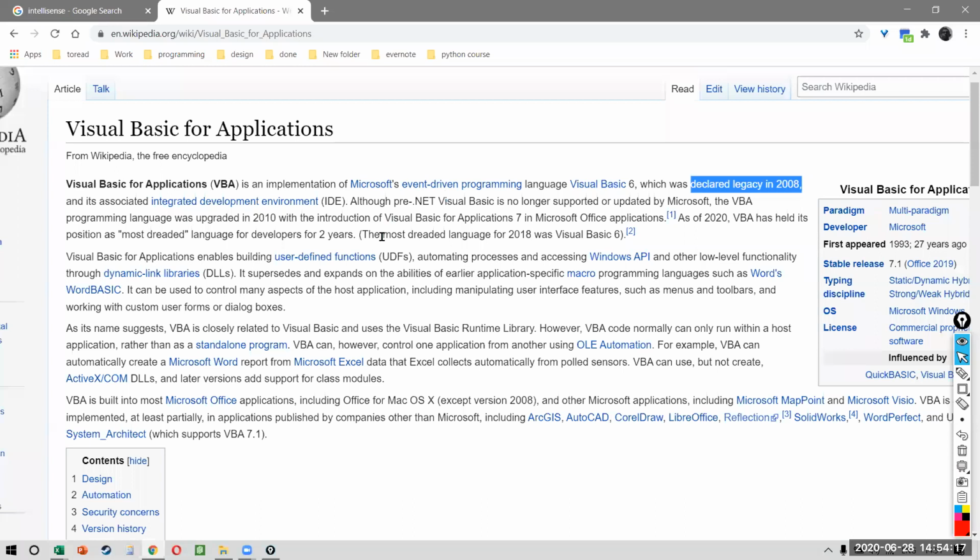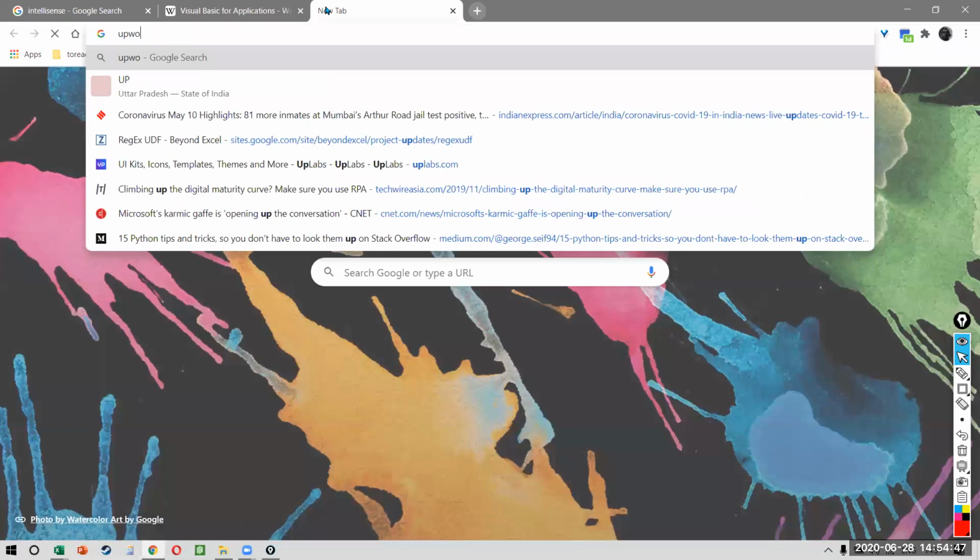If you notice, it is considered to be one of the worst languages. Now, see, these are the sort of words that a developer will tell you. Obviously, because Visual Basic is not meant for development today because there are so many other things that have taken over. JavaScript is there. For data science, you can use Python and things like that. But the fact of the matter is that VBA is still what Excel works on, and organizations around the world work on VBA. In fact, if you go to Upwork, I'm sure all of you know of Upwork.